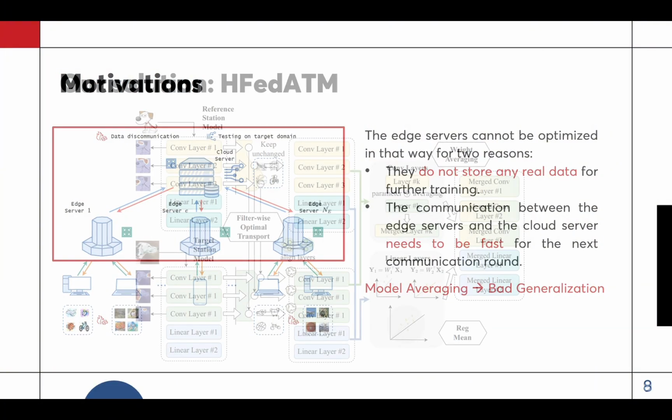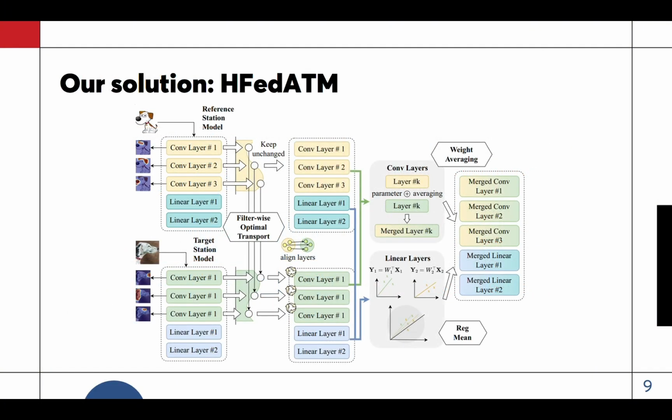HFedATM directly targets this interstation gap with two components. First, filter-wise optimal transport, or FOT, aligns convolutional filters across station models. Filter indices are arbitrary. Filter number 1 in one station may correspond to filter number 10 in another. FOT matches semantically similar filters to the same index. Second, Shrinkage-aware Regularized Mean, or RegMean, merges linear layers using activation gram matrices instead of pure parameter averaging. Together, FOT handles convolutional layers, and RegMean handles linear layers in an aligned feature space.